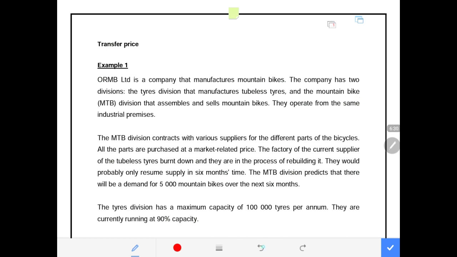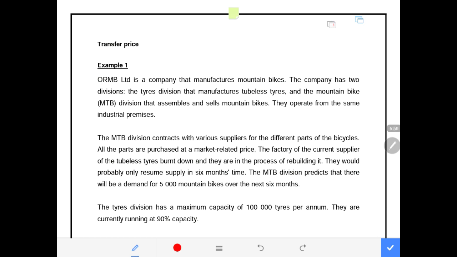And when it's the same industrial premises, there will normally be no delivery cost, meaning if division A decides to transfer to division B, there will be no delivery cost or selling and distribution cost, because they are in the same industrial site or premise.